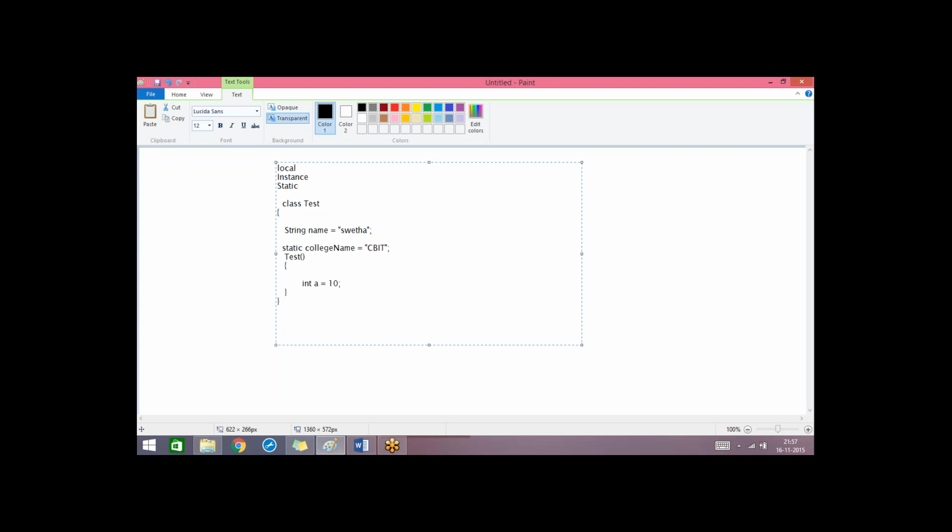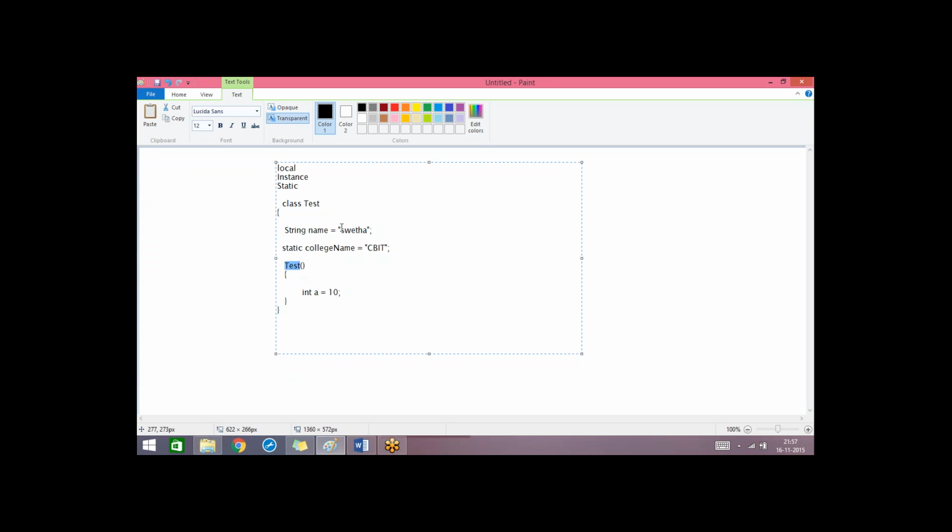This is the simple class. I think you can easily identify which one is a local variable in this program. Yeah, int a is a local variable, because this is defined inside the constructor. Similarly, anything defined inside a method or any block of code is local.